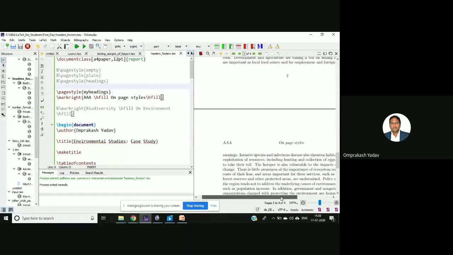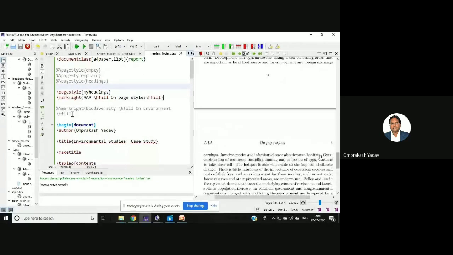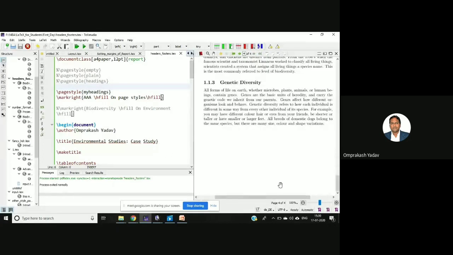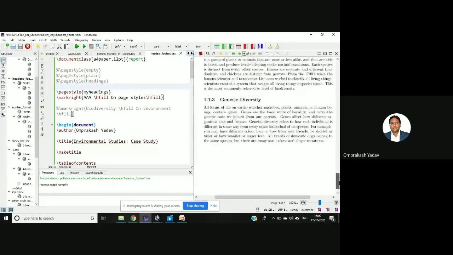See, from the third page, sorry, where the chapter number is not there, this AAA I have given, right? This is my user supplied information. Then I've written H field, which will give you the spacing between these two words, on page style and this AA. So it will give the space. Then after that there is a space, and then this page number is there. So my heading will have this basic structure. It will have the page number at the top and the user supplied information, and it will not have any footer, right? It will not have any footer. So this is regarding your page style, my heading.